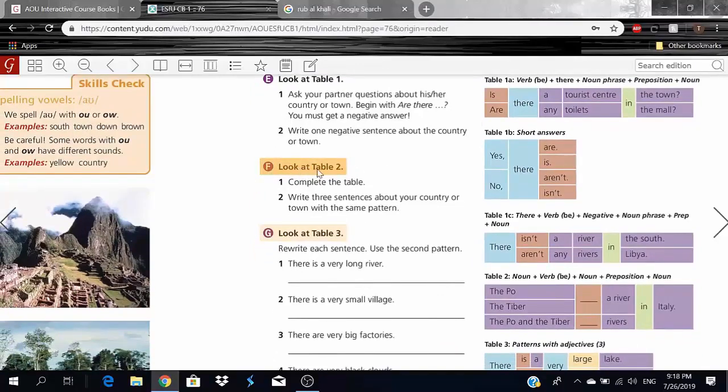Exercise F. Look at table 2. And actually, before we do that, let's just go to table 1B here. Here we have the short answers. Okay, so for example, if you ask someone, are there any lakes in your country? He could answer with a short answer. He could say, no, there isn't. Or no, there aren't, if it's plural. Yes, there is, if it's singular. Yes, there are. So if I'm talking mountains, and he wants to say no, as in a negative answer, no, there aren't. Or if it's one mountain, no, there isn't. Yes, there is. Yes, there are. Okay, you get the idea.